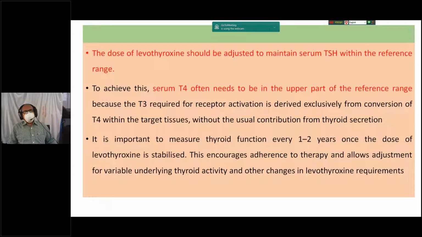And it is very important to measure thyroid function every 1 to 2 years once the dose of levothyroxine is established, and this encourages adherence to therapy and allows adjustment for variable underlying thyroid activity and other changes in levothyroxine requirement.